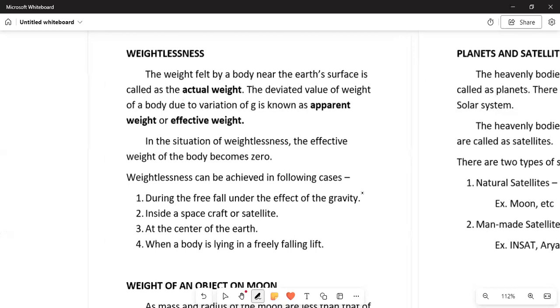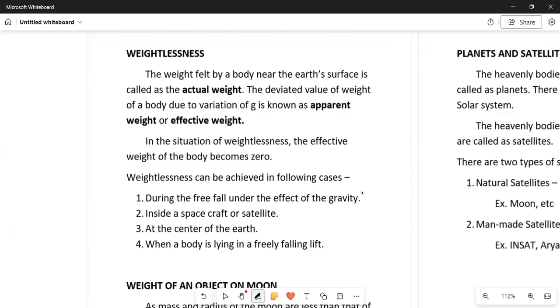Then the deviated value of weight of an object due to variation of g is called the apparent weight. What is apparent weight? That is the deviated value, meaning the changed value due to the variation of g.